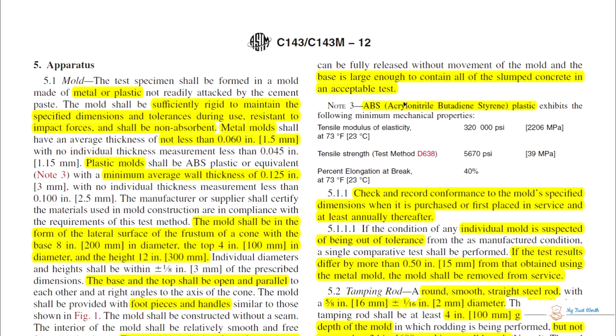If you have a plastic mold, then it should be made of ABS, acrylonitrile butadiene styrene plastic, and it should have this tensile modulus of elasticity, this much tensile strength in psi, and percentage elongation at break should be this much.